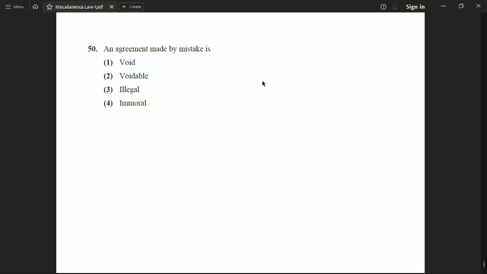Now the last question of this series is, an agreement made by mistake is: option 1, void. Option 2, voidable. Option 3, illegal. Or option 4, immoral. And the correct option to this question is voidable. So if you have ever entered into an agreement which is by mistake, you can always void that agreement, because that is voidable in nature.